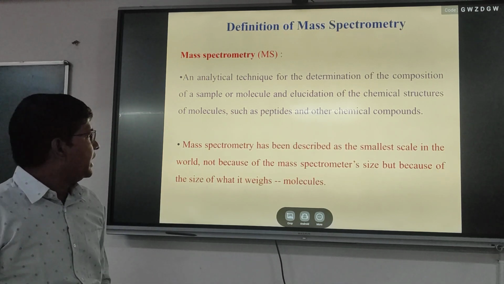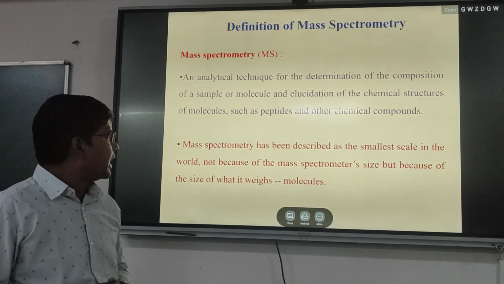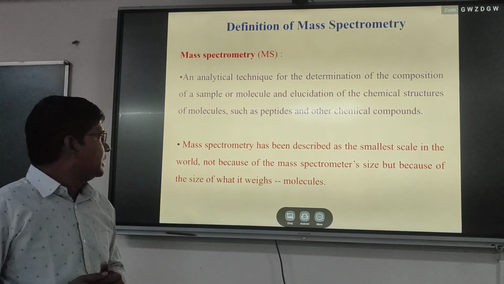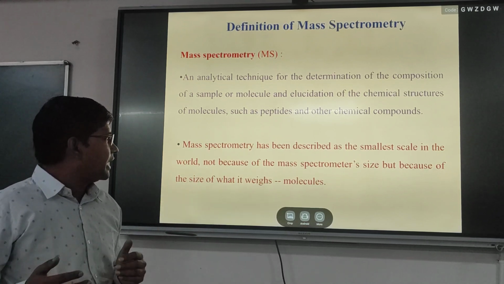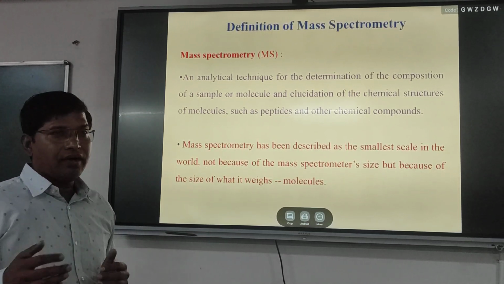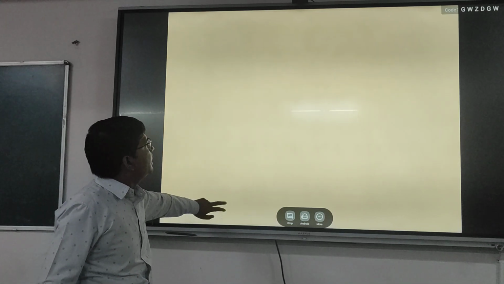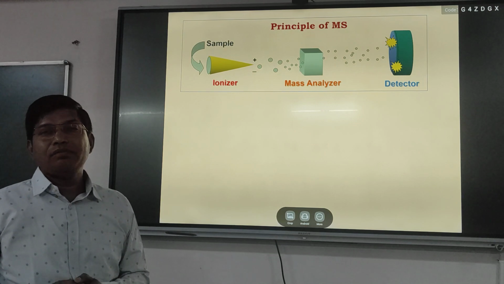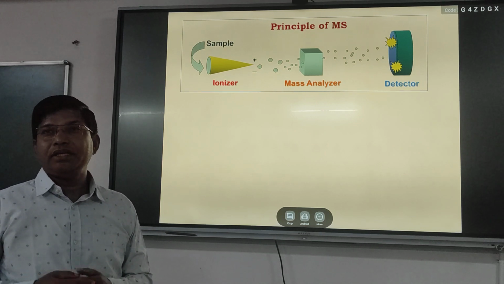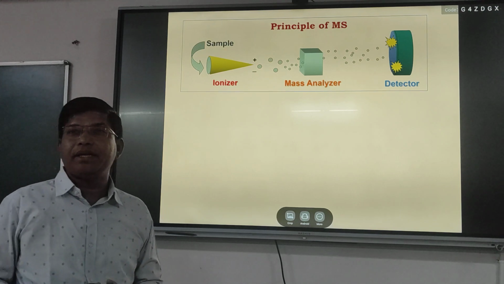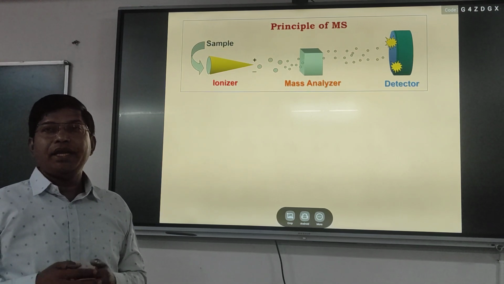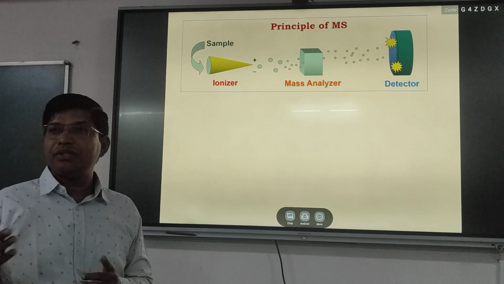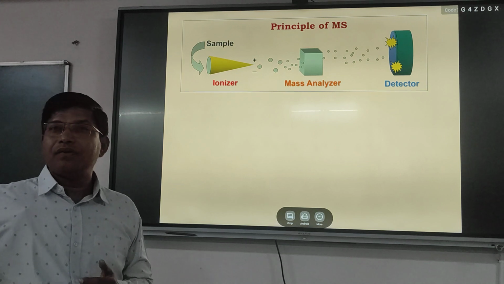Mass spectrometry has been described as the smallest scale in the world, because it is based not on size but on the weight of the molecules present in the sample. So we have now understood what mass spectrometry is. It is the separation technique by which we can determine the mass of any molecule or element present in an unknown sample, which may be of biological, environmental, or pharmaceutical origin.